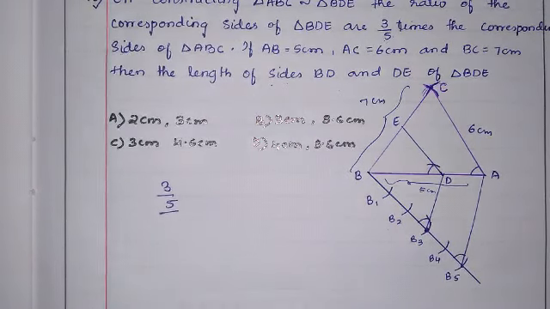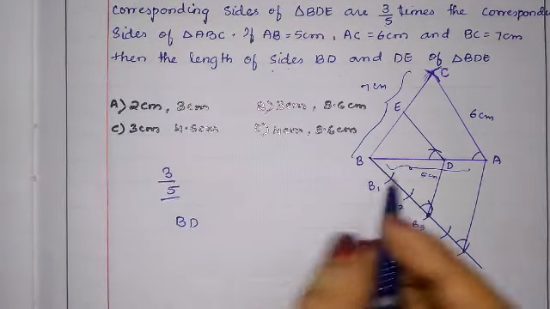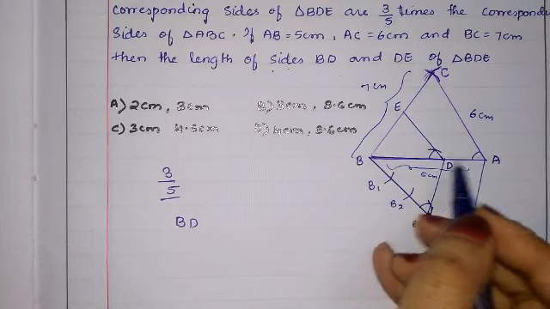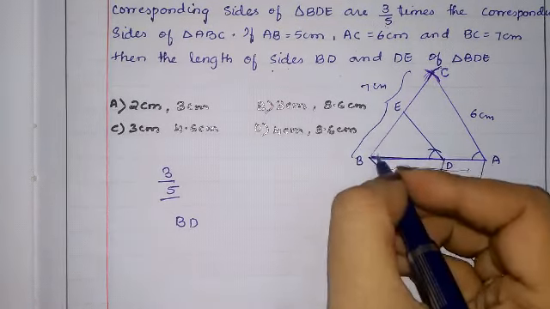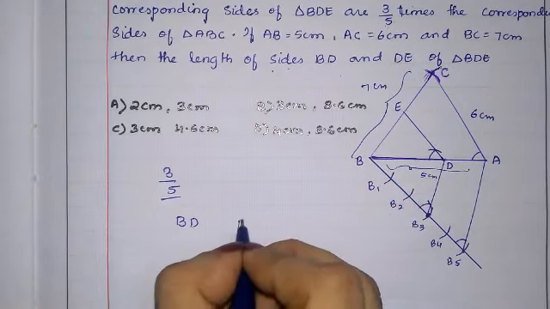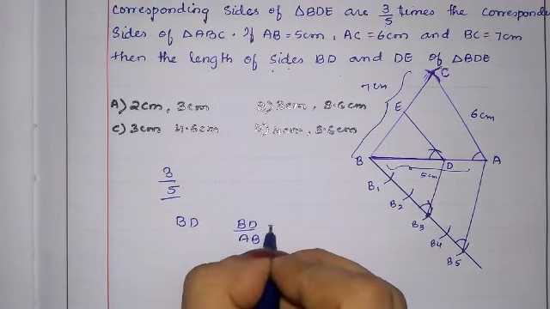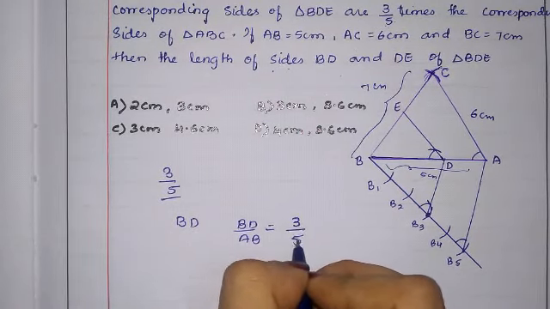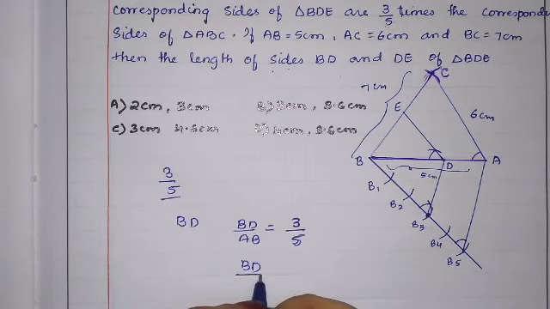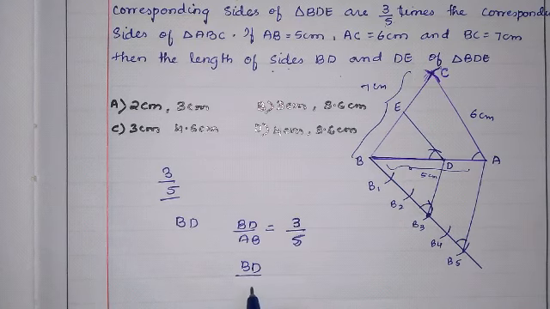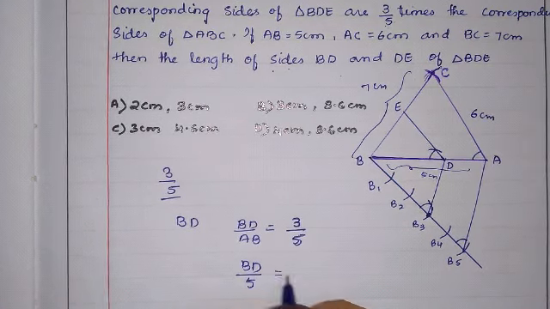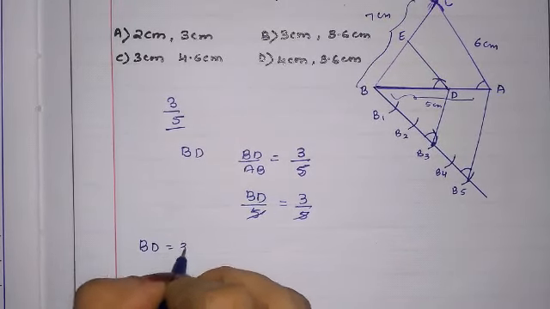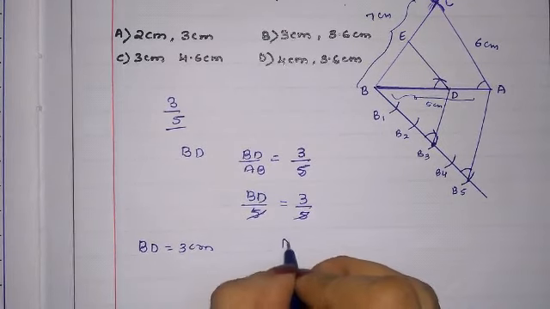Okay. First we will take BD. Let us take BD by AB, corresponding sides of the two triangles. BD by AB is equal to 3/5, ratio 3 and 5. BD we don't know, AB is 5 centimeter. So 5 by 5 gets cancelled, and the length of BD we got is 3 centimeter.